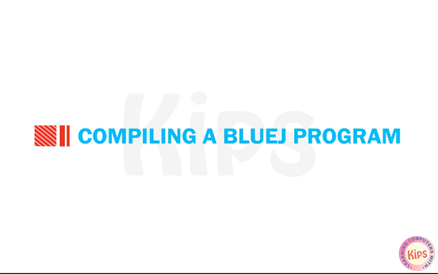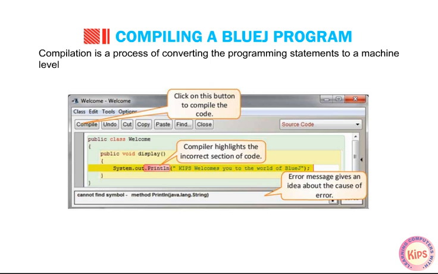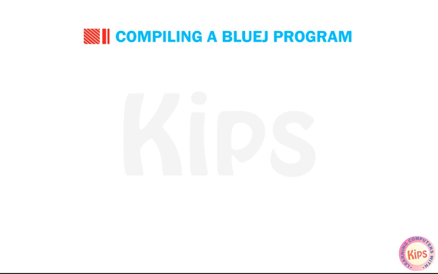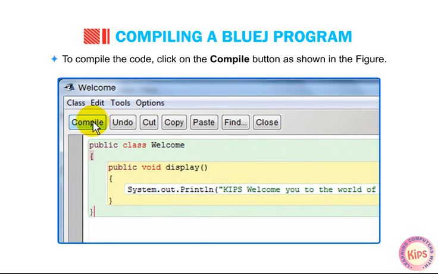Let us discuss compiling a BlueJ program. Compilation is a process of converting the programming statements to machine-level code by a compiler. To compile the code, click on the Compile button as shown in the figure.